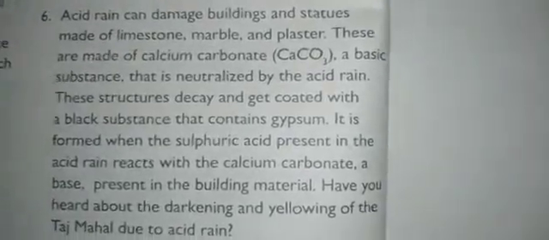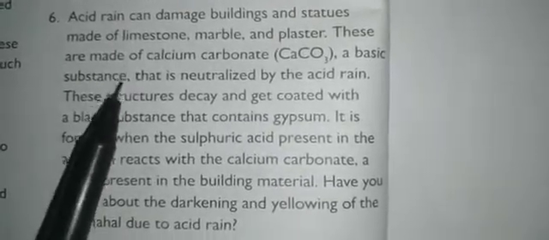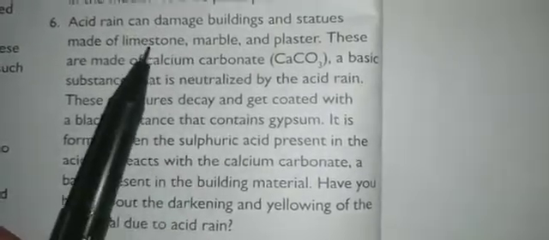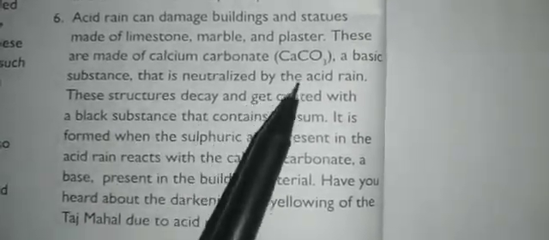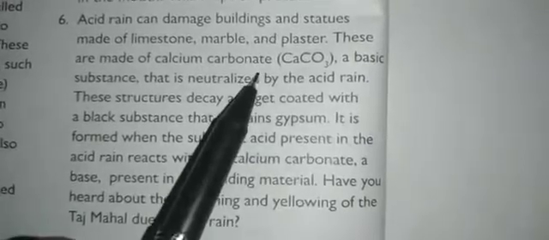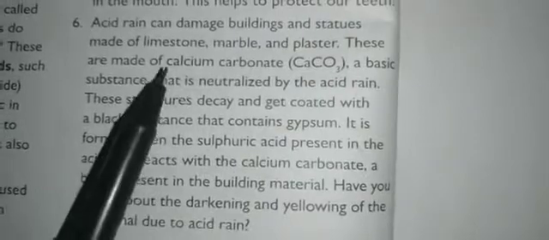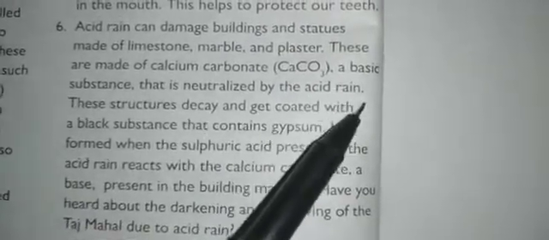For example, some of the buildings are made up of limestone, marbles and plasters, so it will damage that. These are made up of calcium carbonate. Okay, limestone is nothing but calcium carbonate, a basic substance that is neutralized by the acid rain. You know that calcium carbonate is a basic substance. When the acid comes, it will be neutralized by the acid rain.